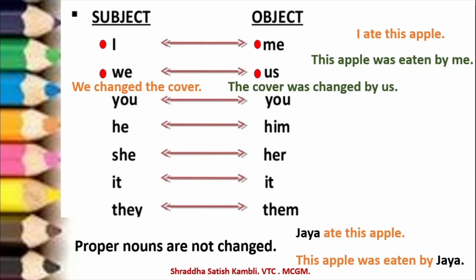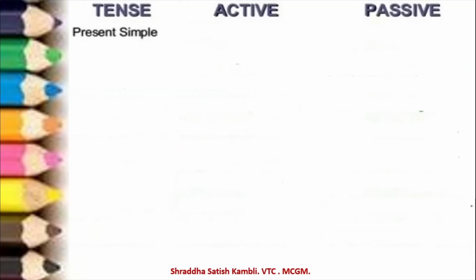So this is about how the subject and object can change when you are changing the sentence from one voice to another. Let us come to this part now, where the tense changes. Now I will explain this to you, but towards the end of this page, you have to halt the video and read it once again.